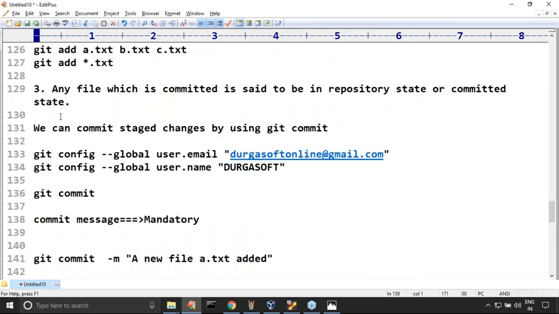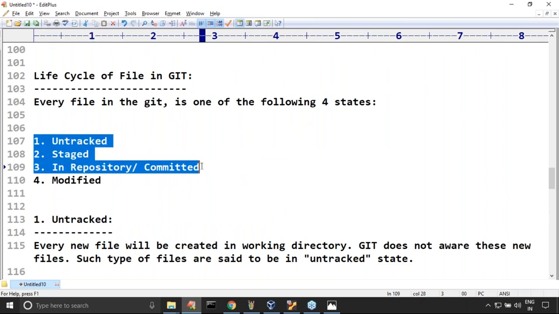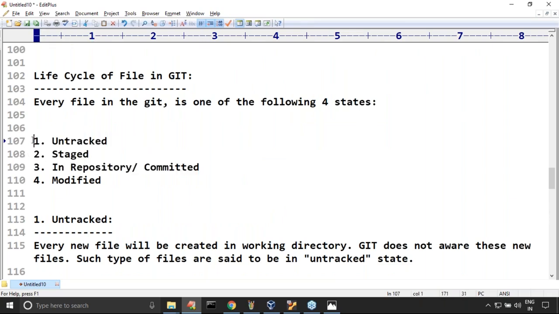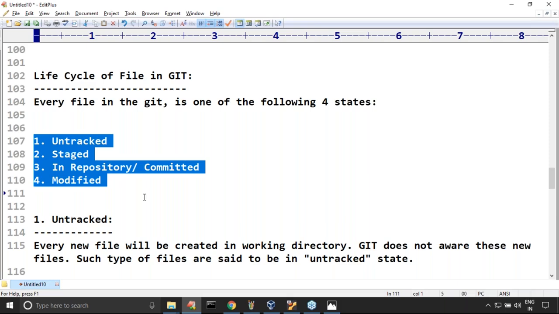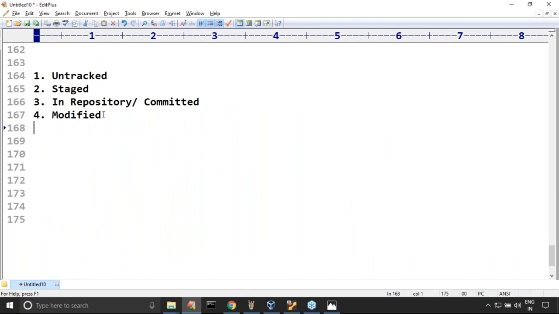Sir, how many states have I covered? Only three states, but still one state I didn't cover. Modified. What is the meaning of the modified state? Remember this terminology a bit carefully.